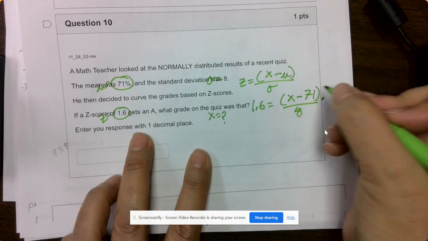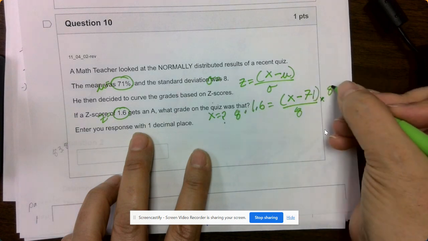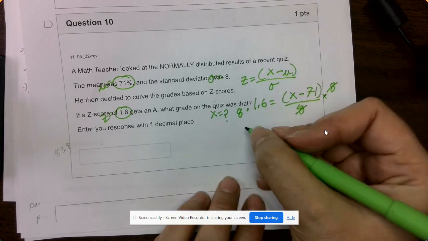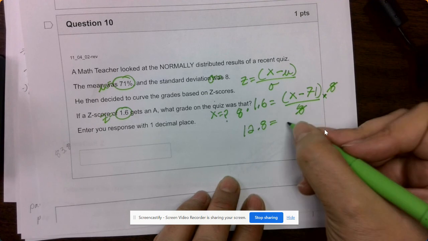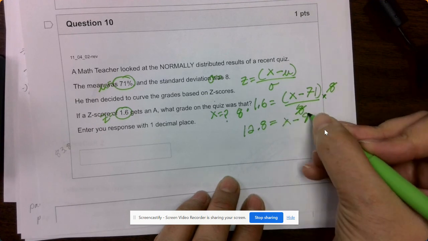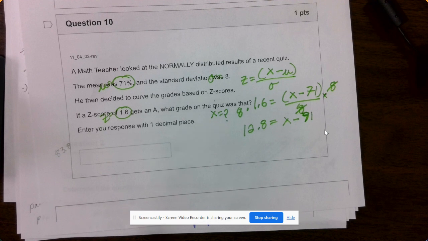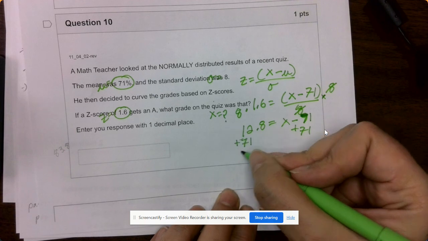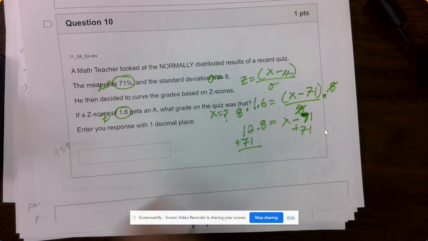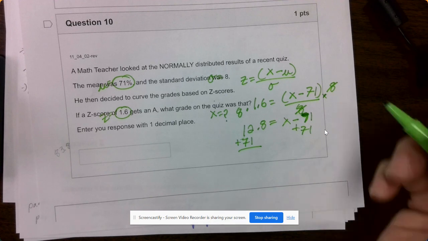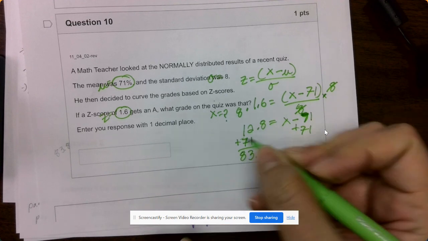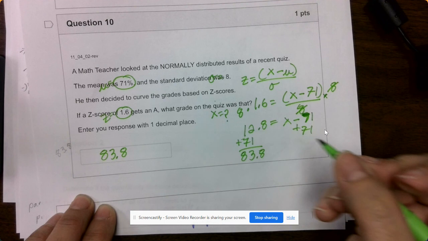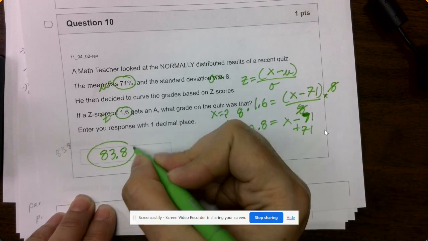Okay, so we're going to multiply each side by 8, so we get rid of our fraction. Okay, and now we can go ahead and subtract. So I'm going to add 71 to each side. I'm going to get 83.8. So on the quiz, a score of 83.8%, everybody, would be an A. Okay.